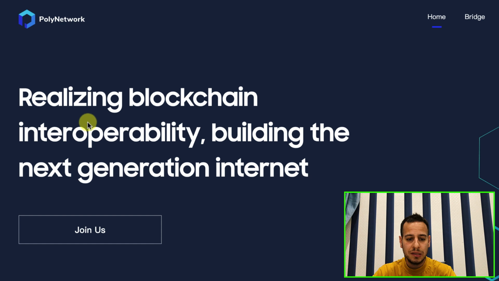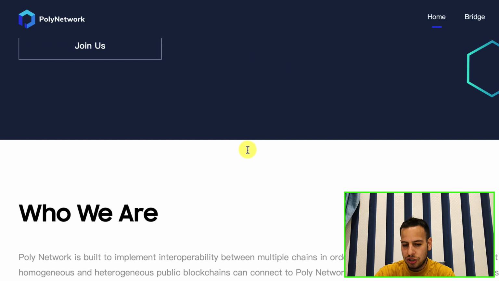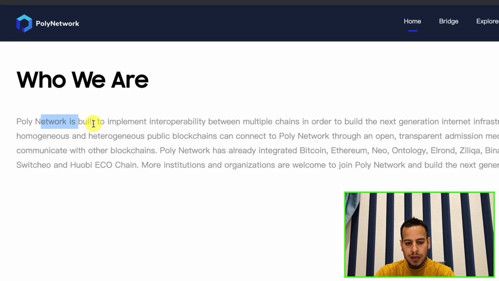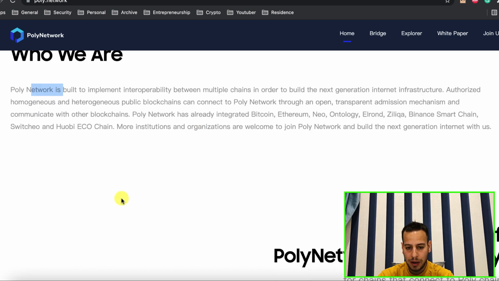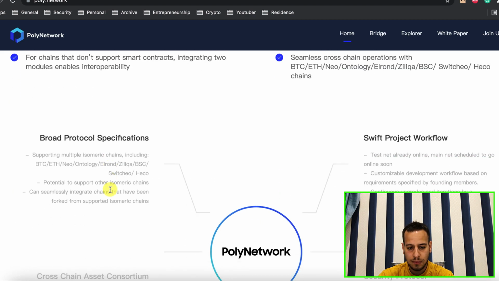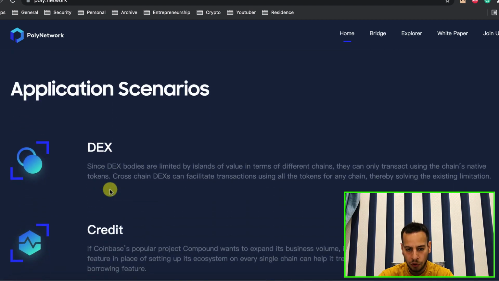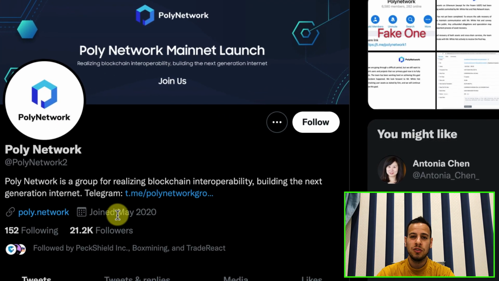So this is the main website of Poly Network: realizing blockchain, building the next generation internet. They explain who they are. Poly Network is built to implement interoperability between multiple chains in order to build the next generation internet infrastructure. This is exactly what I explained to you. They explain what Poly Network is, what this protocol is, and they suffered from a huge exploit. Their smart contracts were not secure enough, and a hacker exploited them to steal all the tokens.